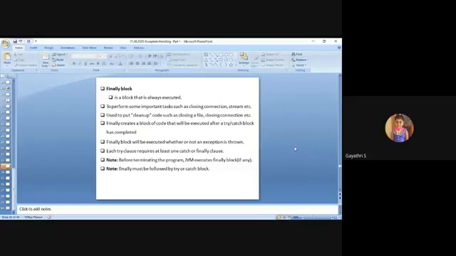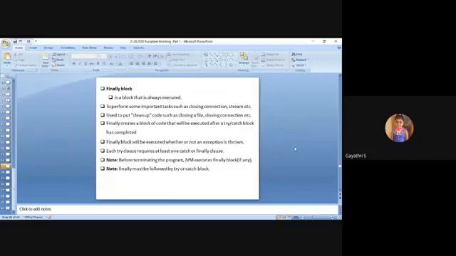Next, the finally block. We have already seen this concept. Finally is a block that is always executed. To perform some important tasks such as closing a connection or closing some IO streams, you have to keep these kinds of statements in the finally block. It is used to put cleanup code. Finally creates a block of code that will be executed after a try catch block has completed.